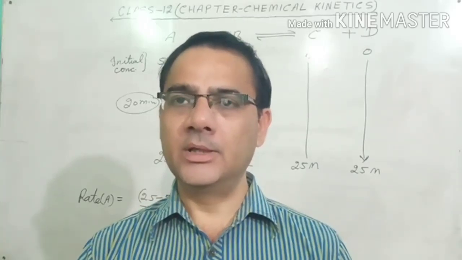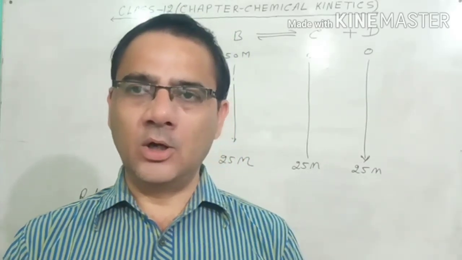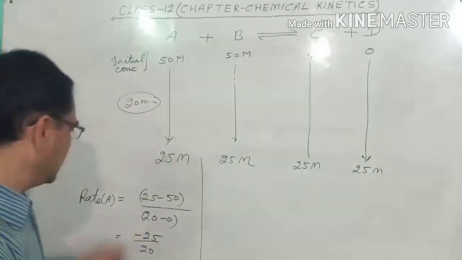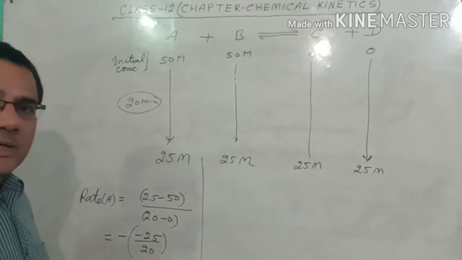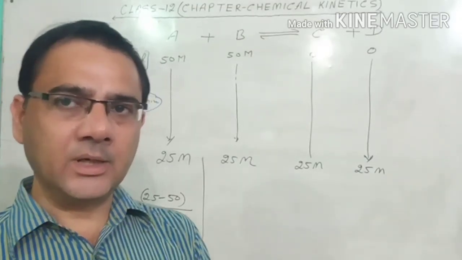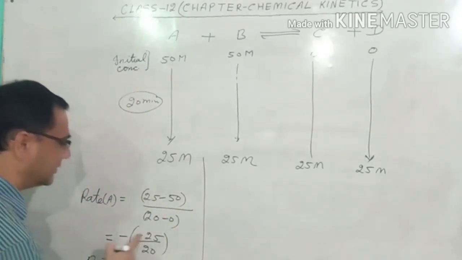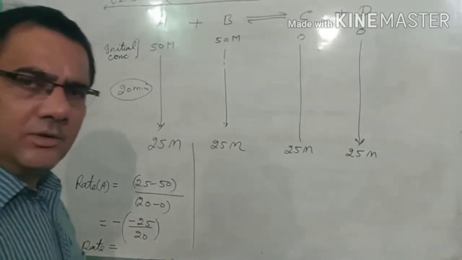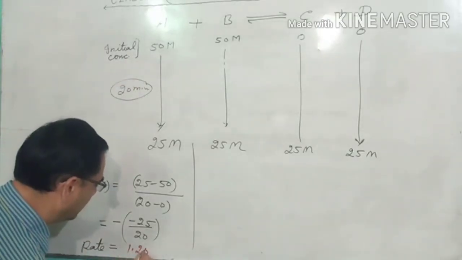So whenever we calculate the rate of reaction of a reactant, we always put a negative sign first in the formula, so that minus and minus become plus and the rate comes positive. So the rate is plus 25 divided by 20, and the value of the rate for reactant A comes 1.25.